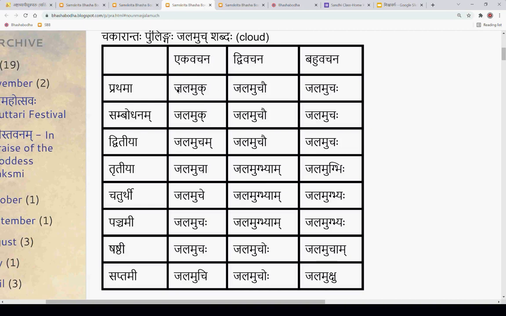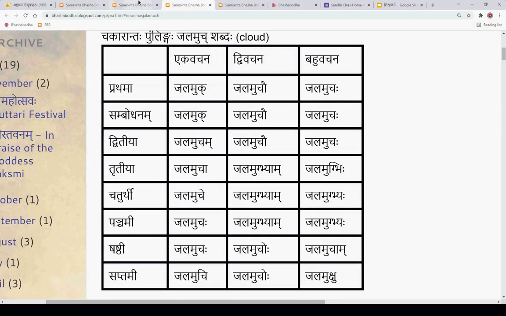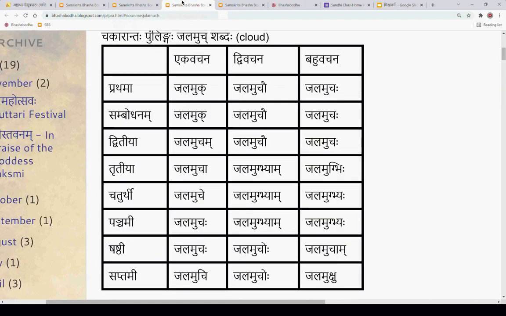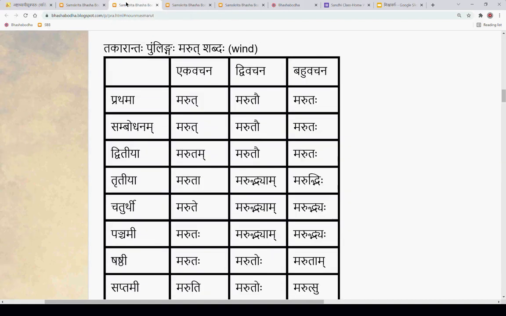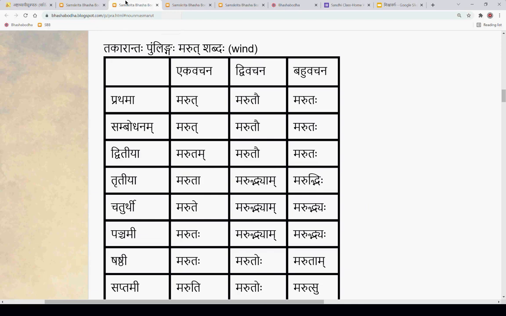Dvitiya: marutam, jalamucham. Tritiya: maruta, jalamucha. Chaturthi: marute, jalamuche. Panchami: marutaha, jalamuchaha. Shashti: marutaha, jalamuchaha. Saptami: maruti, jalamuchi.